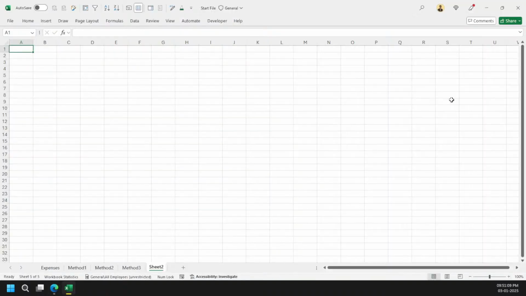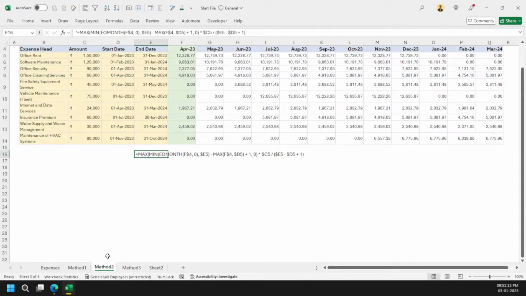So these are some of the ways which I now normally use in my day-to-day life to do the calculations of allocation of expenses, or properly proportionating income.